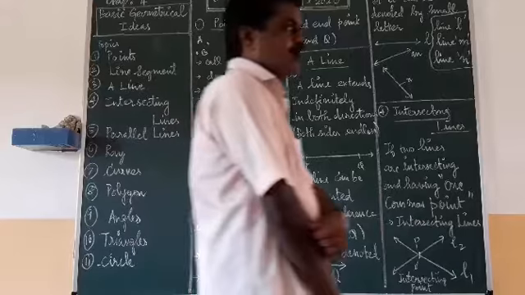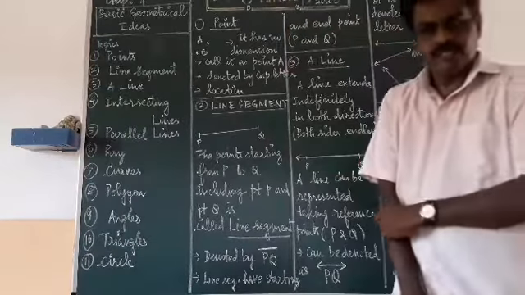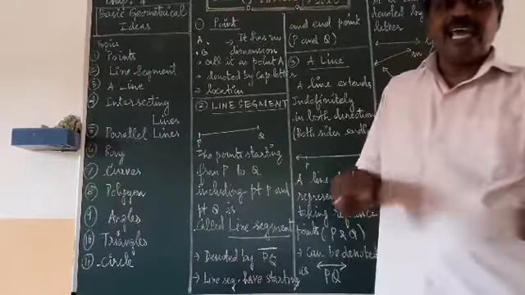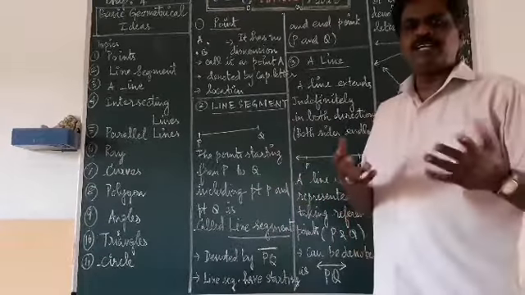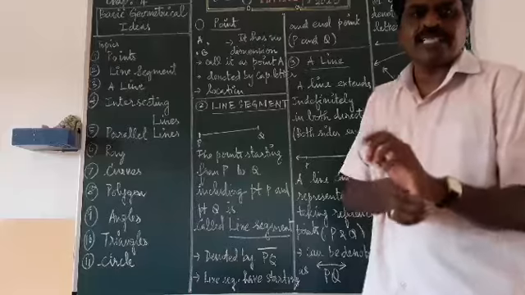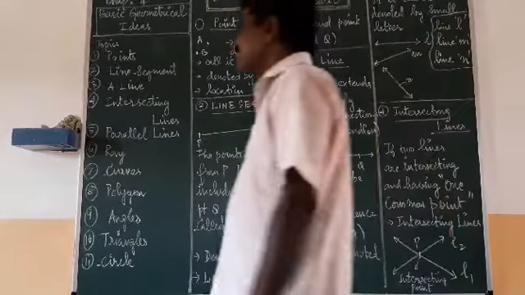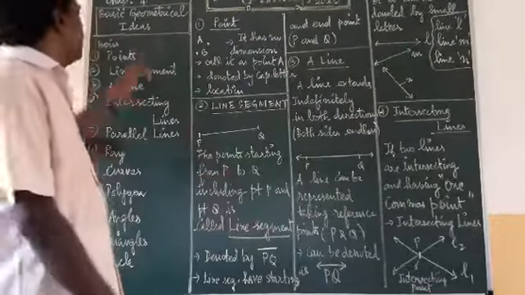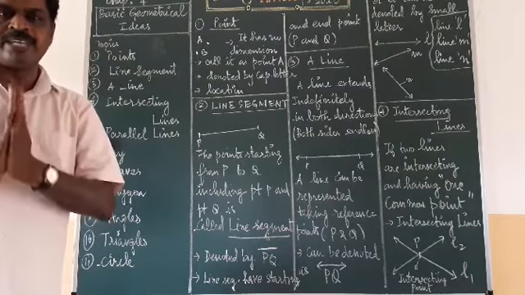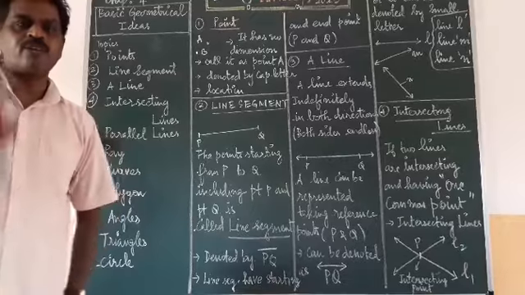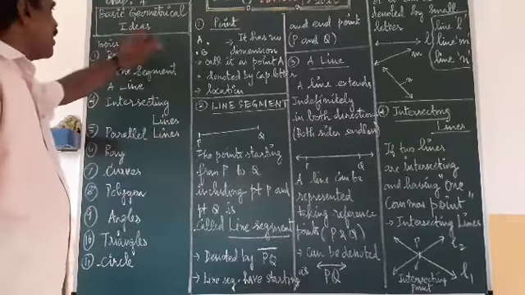What are the diagrams you are drawing? No, that is called drawing. Geometry: point, line segment, square, circle. So many figures you are drawing, a triangle, a rectangle. So many things are there. No, that is called geometrical shapes. How are you going to draw that geometrical shape? The basic concept you are going to study in this chapter.